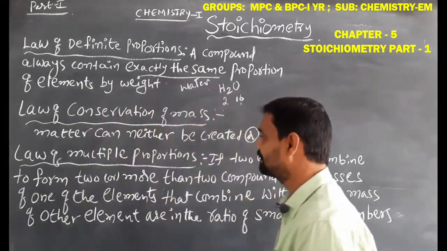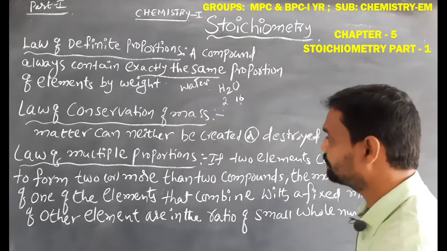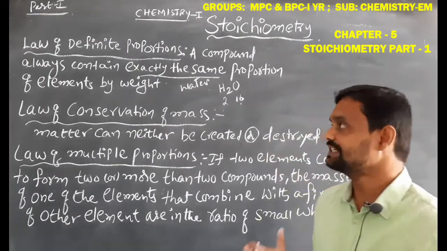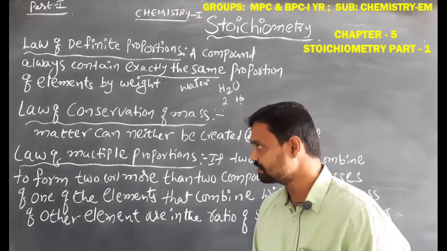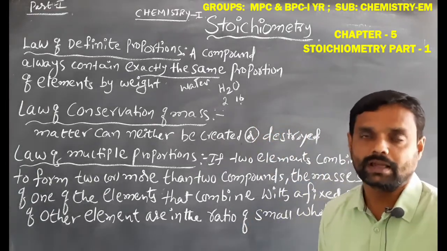Simply, this is the meaning of the law of multiple proportions. So these are the law of definite proportions, law of conservation of mass, and law of multiple proportions.